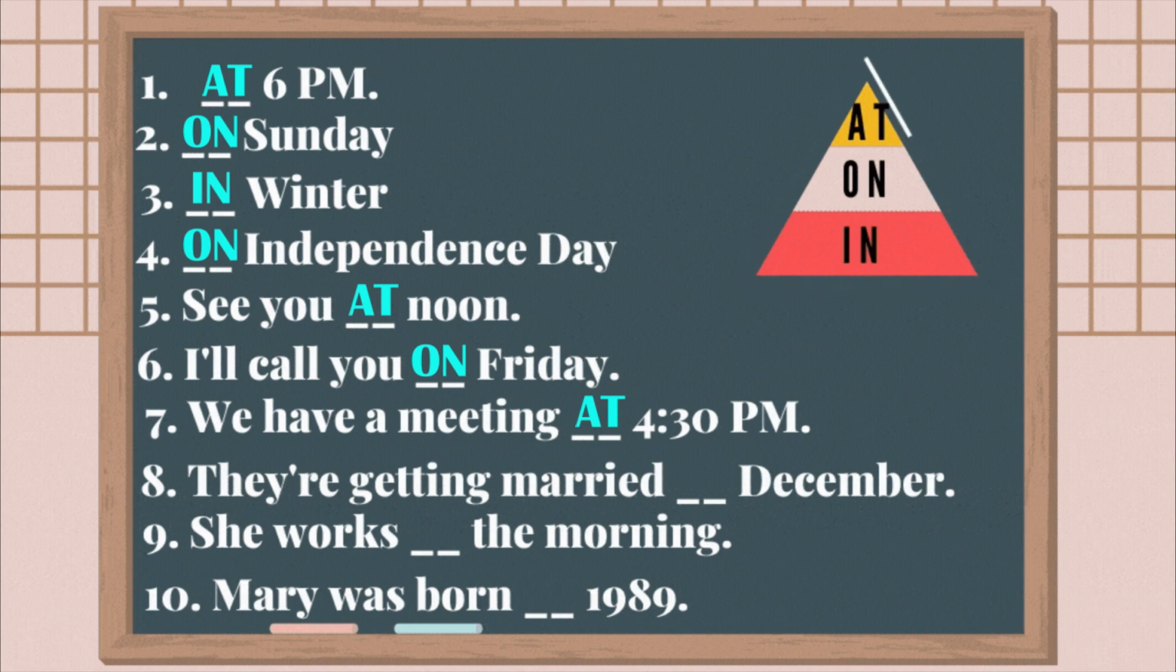Number 8. They're getting married blank December. December is a month, so we use in December. They're getting married in December.